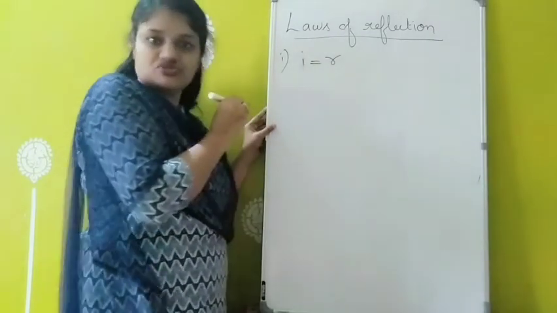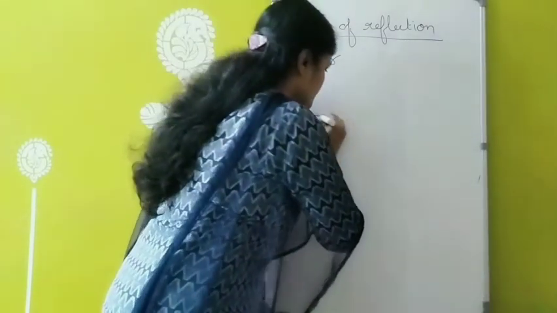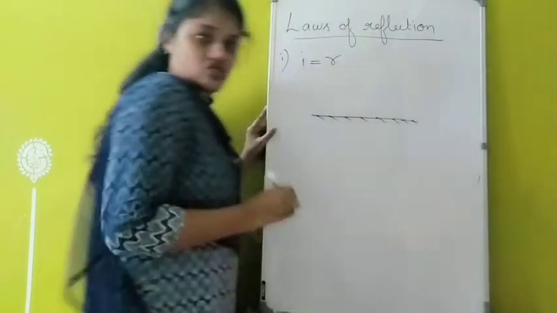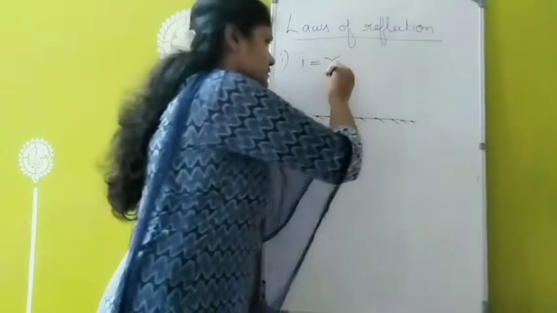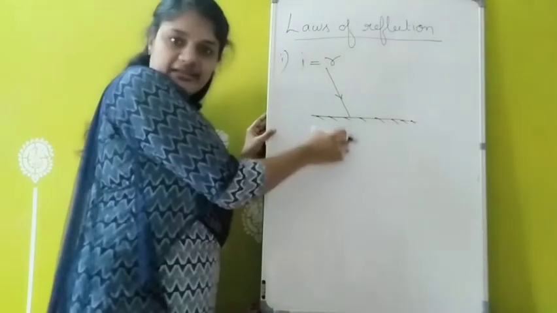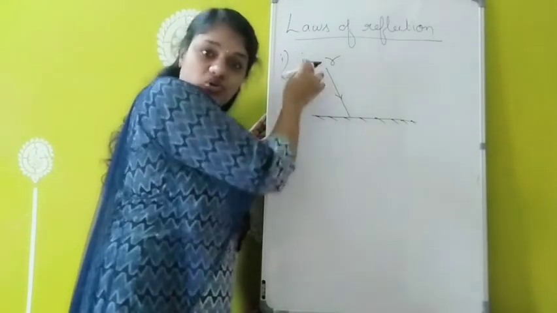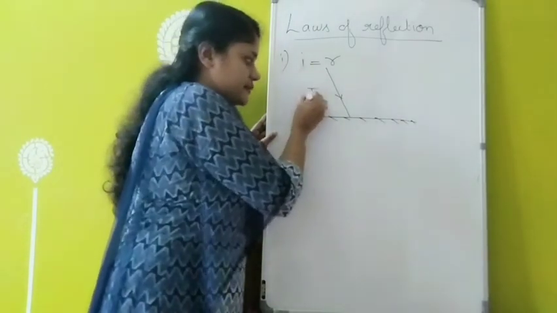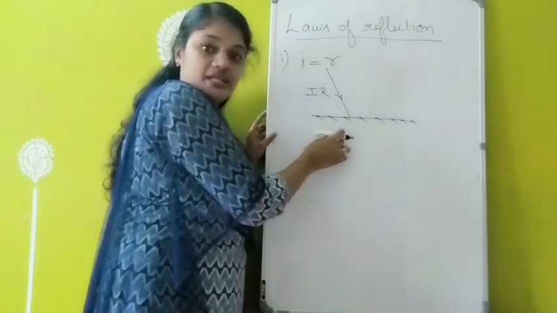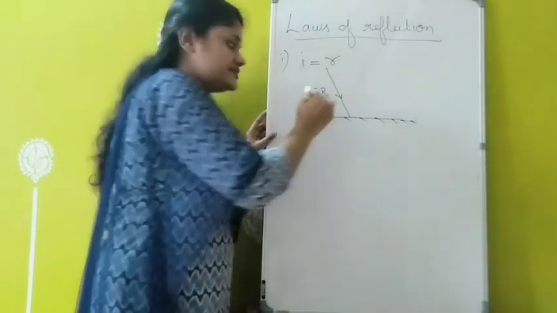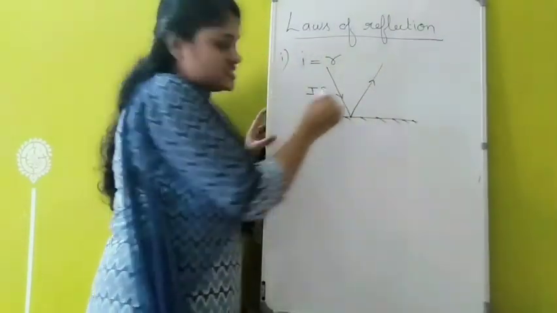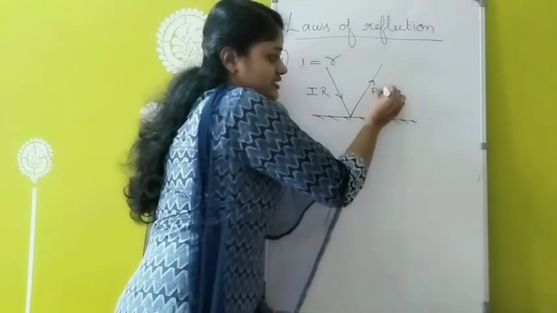Suppose I am taking an example for a mirror. In the case of a mirror, consider a ray of light falling on this mirror. This light ray which is incident on the mirror, which is falling on the mirror, can be considered as the incident ray. And when this light ray falls on the mirror, what will happen? It may reflect back or bounce back. This light ray which is bouncing back can be called the reflected ray. So this is the reflected ray.